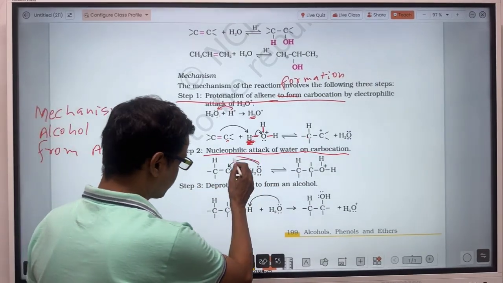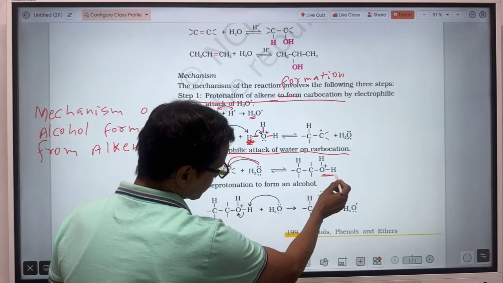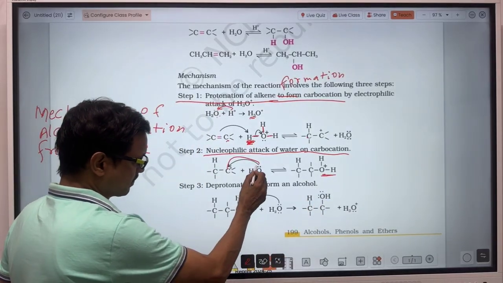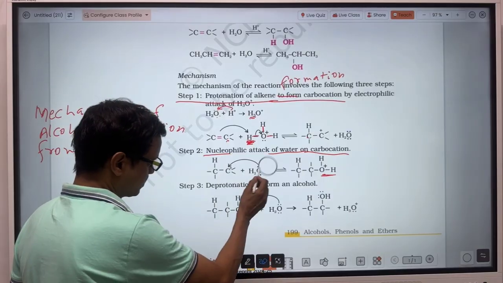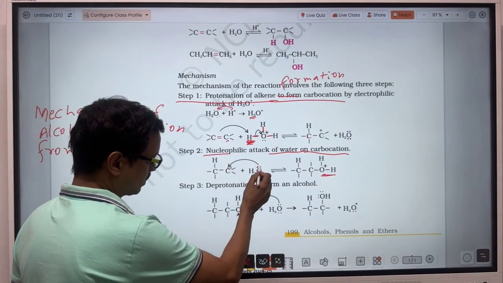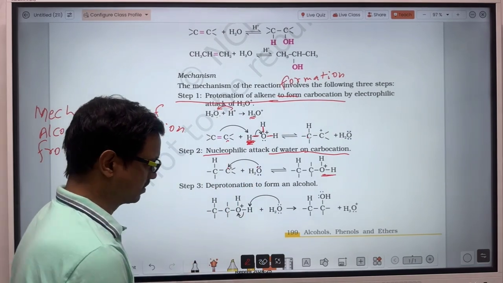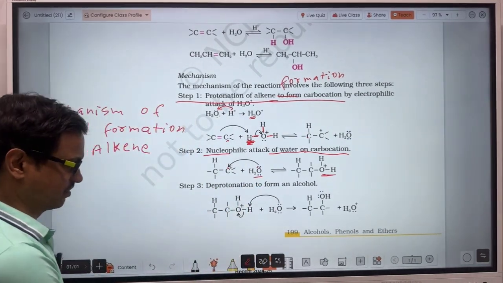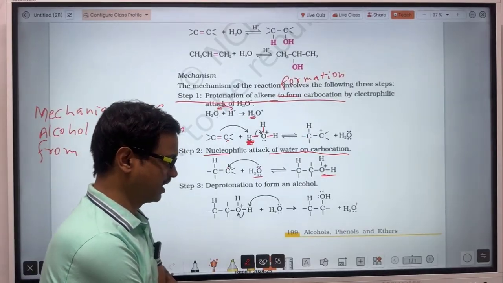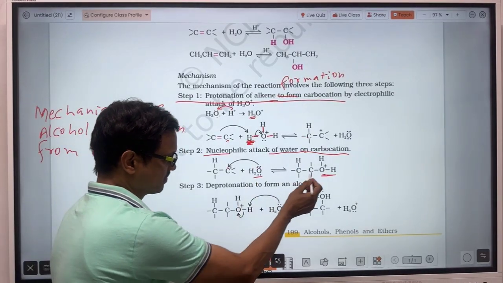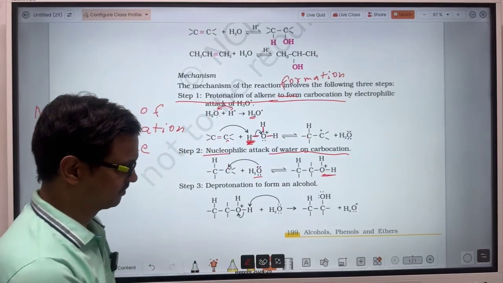So this water will get bonded to this carbon. Here this oxygen will give 1 electron to the carbon, and through the other electron it will form the bond. So for this water there will be a loss of one electron, and that's why a positive charge will appear on this oxygen.